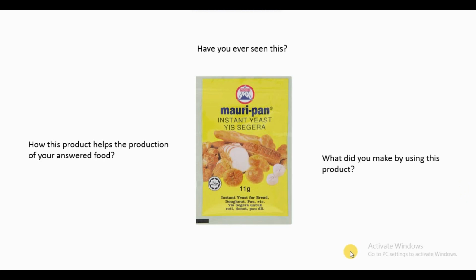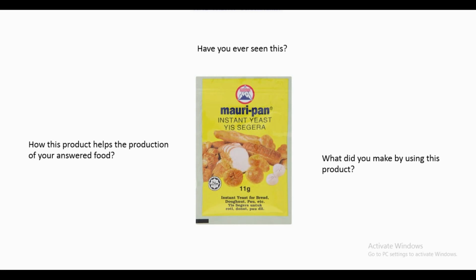Before we start, let us first look at this picture. Have you ever seen this before? The Mauripan or the instant yeast? And what did you make by using this product?